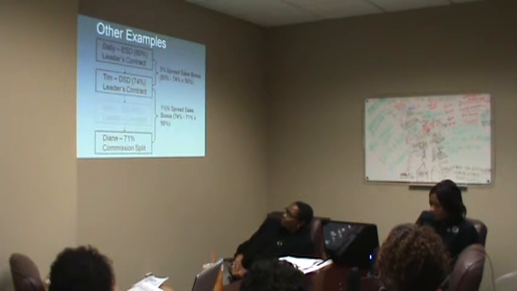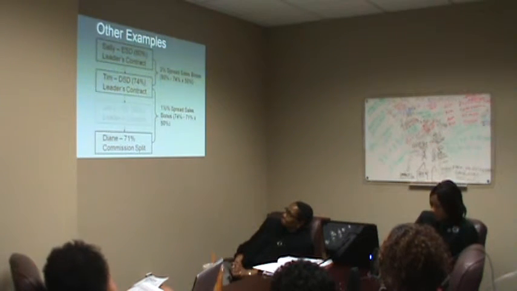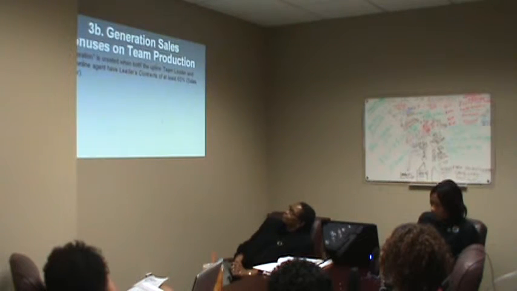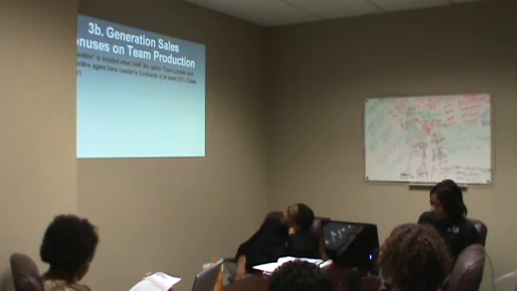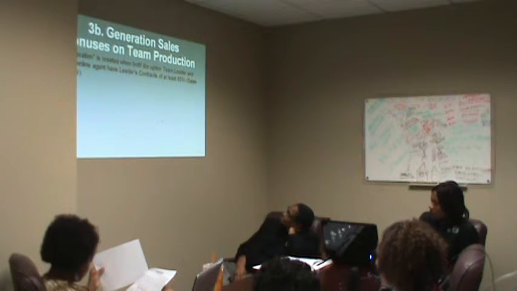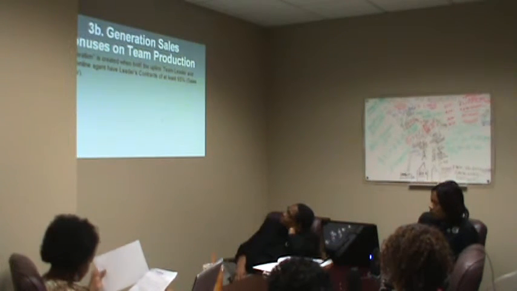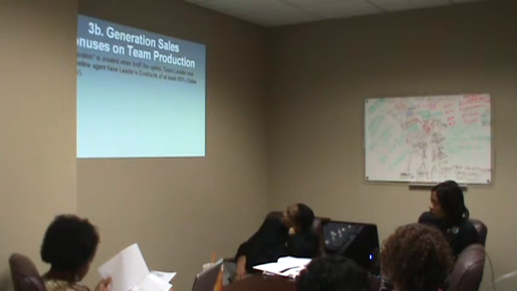Well, you may be thinking that doesn't seem very fair for Jerry, because Jerry's the one who brought Diane in, and Tim and Sally wouldn't have made any money if it hadn't been for Jerry bringing in Diane. Well, that's why we have the second side of the sales bonus, which is the generation sales bonus. Again, all the sales bonuses are based on team production. A generation is created when both the upline team leader and the downline agent have leaders' contracts up to 65% to meet the sales director level.